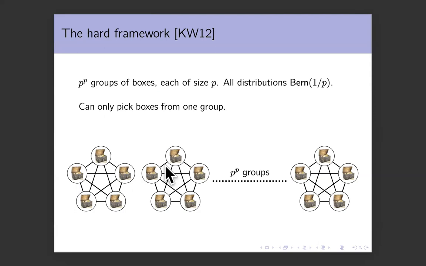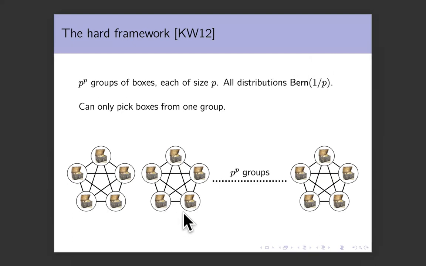The online solution cannot see the boxes in the future. And by our construction, all these boxes are symmetric. So to the online solution, all of these boxes look the same. And therefore, as soon as this online solution picks one of the boxes, it gets locked into the group of that box, and it cannot pick anything outside that group. But as soon as you're locked inside a group, you only have P boxes, each with an expected reward of 1 over P. And therefore, your expected reward is only a constant.